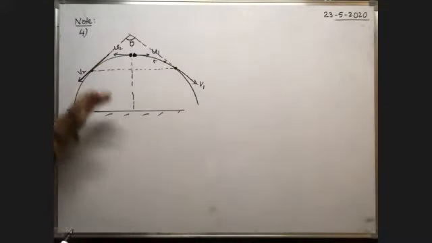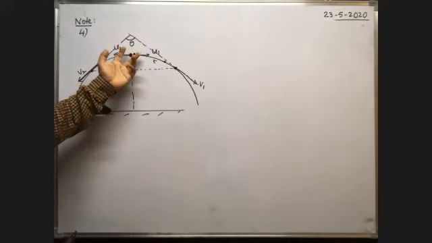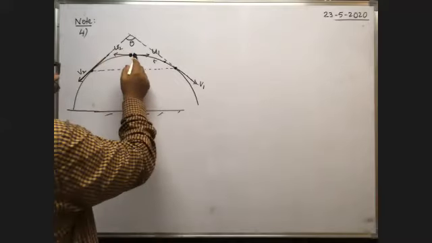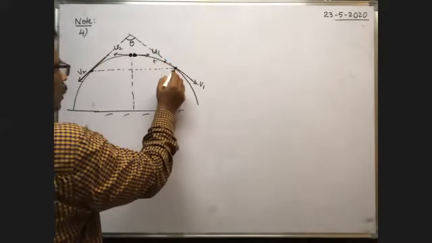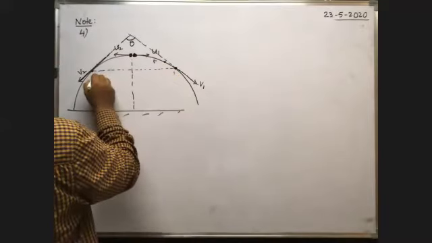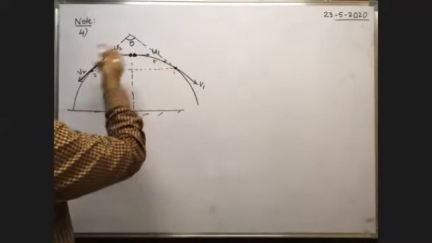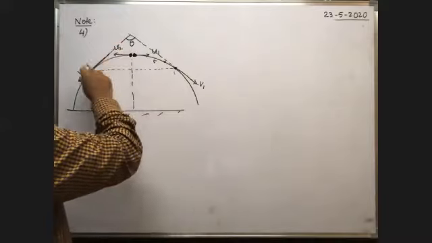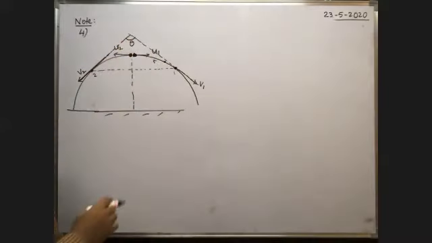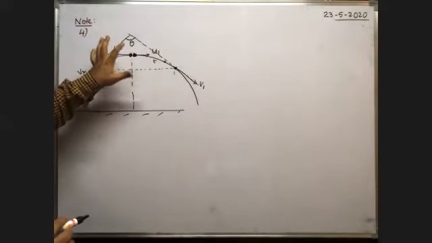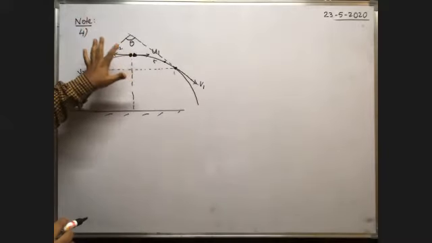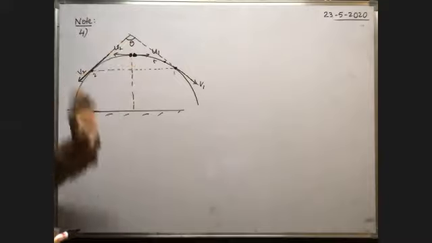So after t seconds, these two are projected. Then after t seconds, the first body reaches the point here, the second body reaches the point here, so that the velocity vectors are like this. Then the angle between the velocity vectors is theta. So what is the time taken by the two bodies so that the angle between the velocity vectors becomes theta?